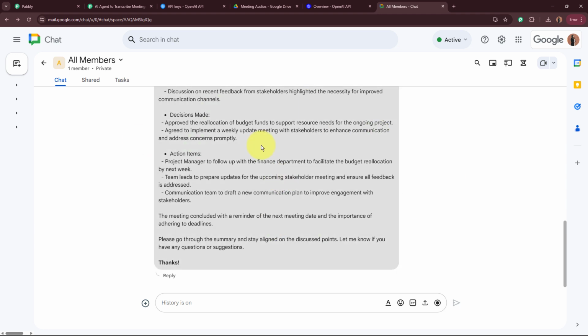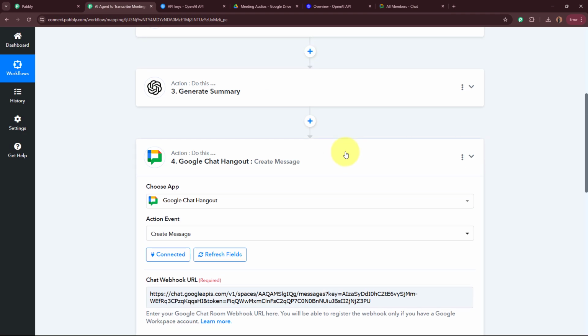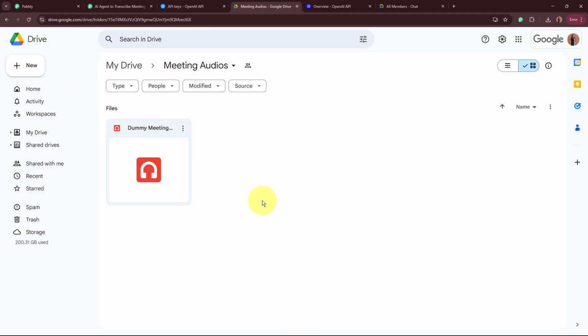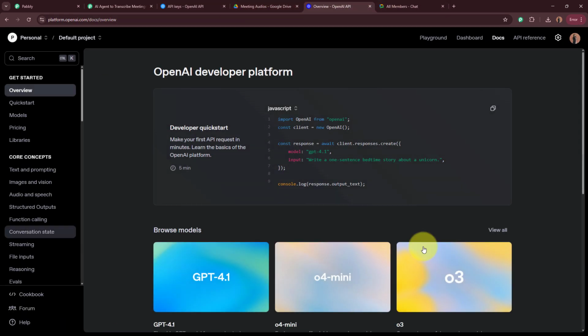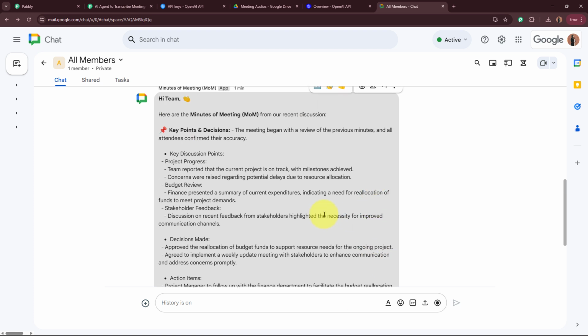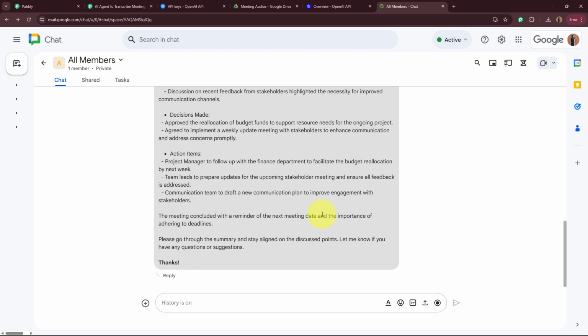So as now this message is sent, this means we have successfully created this AI agent with the help of Pabbly Connect. So over here, what is going to happen is that as soon as you upload a new file in a Google Drive folder, automatically an AI agent is going to first transcribe the audio file and then generate the MOM summary of that audio file of my meeting. And as soon as the summary is generated, automatically it is going to be forwarded to my team on my Google Chat space that I've created.